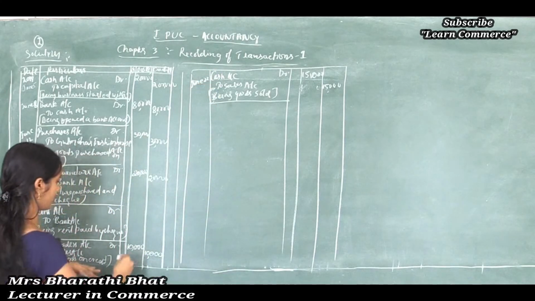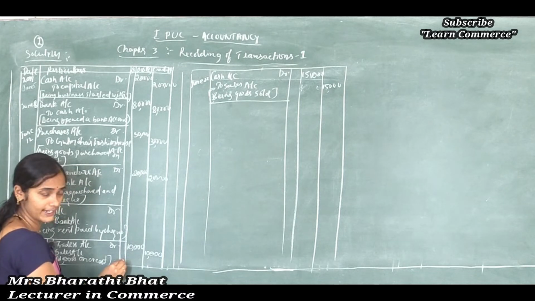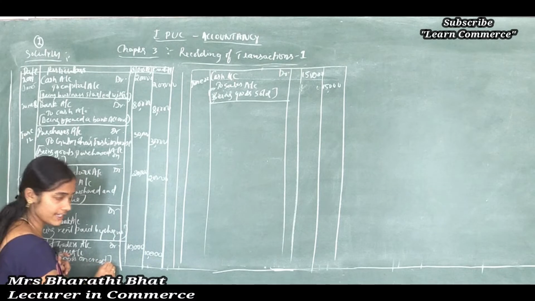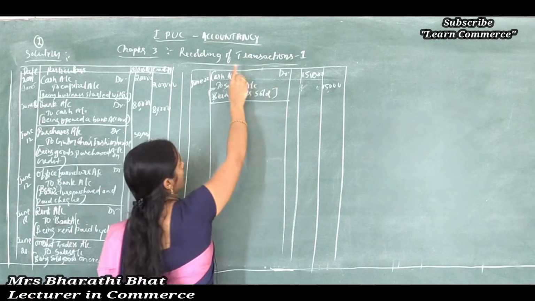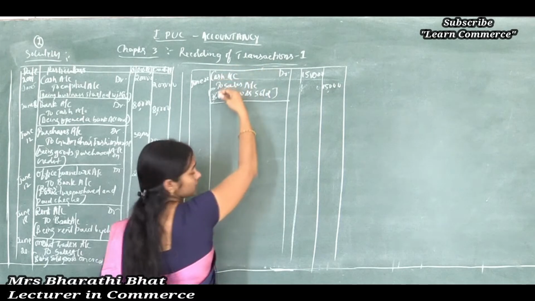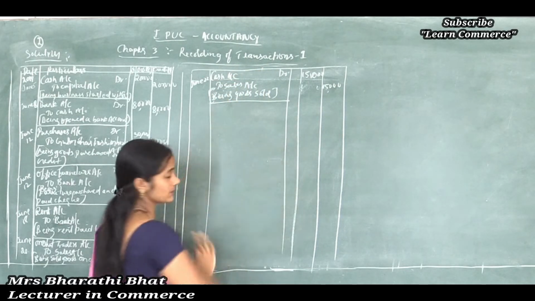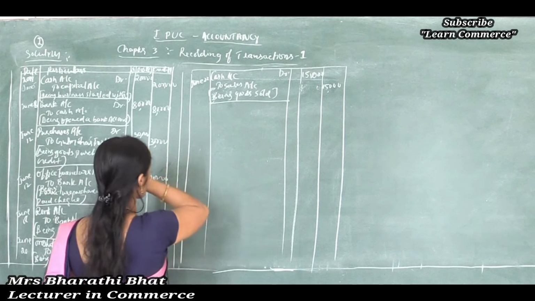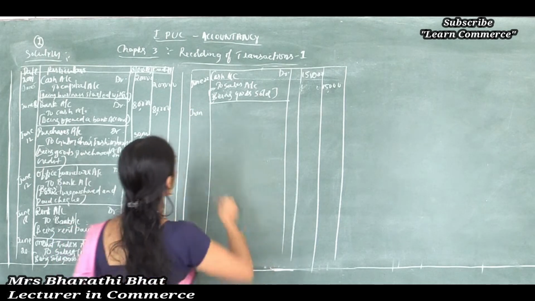If your notes page ends here, then you have to total this page and write balance carried down, and the next balance is brought forward as balance brought down. Then you can record and pass the entries for the next transactions. Clear? Next transaction, June 25.